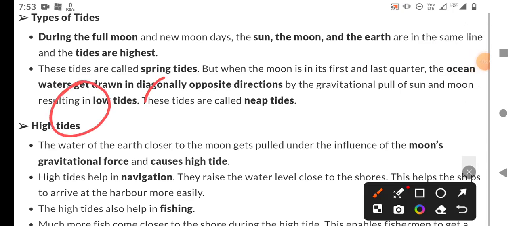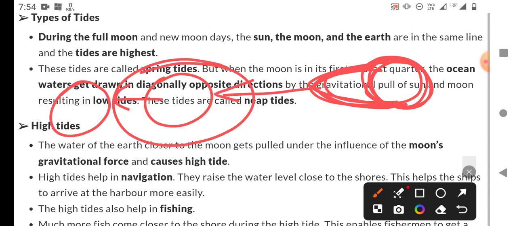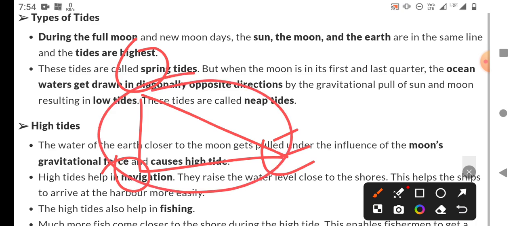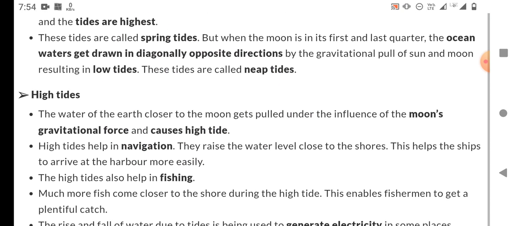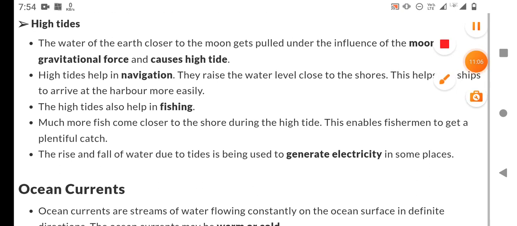The earth is not flat or a perfect geoid, but elliptical. The water body is attracted towards the gravity of the moon and the sun, because the gravity is highest at that time. In the perpendicular direction, we get low tides because of the lower pull of the moon and sun's gravity. This is a simple way to remember it.